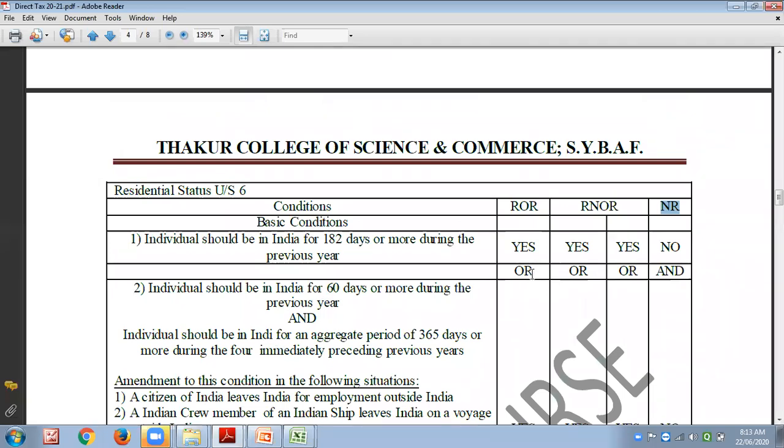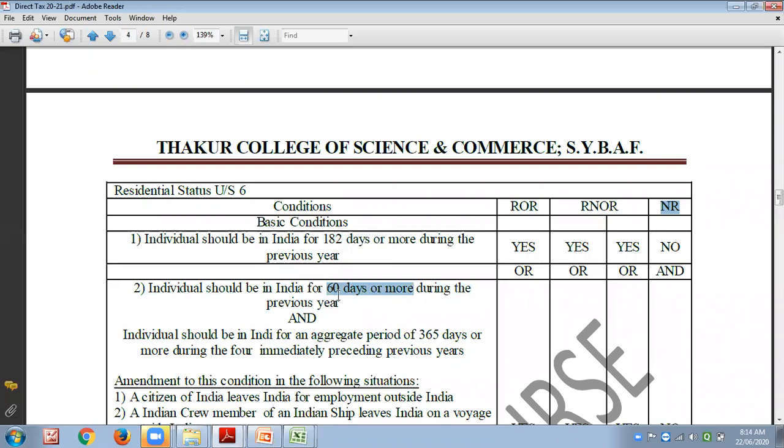But there is an or. Either 182 days or more. If not, then the individual should be in India for 60 days or more, explained under section 6 subsection 1 clause B subclause 1. So either 182 days or 60 days.